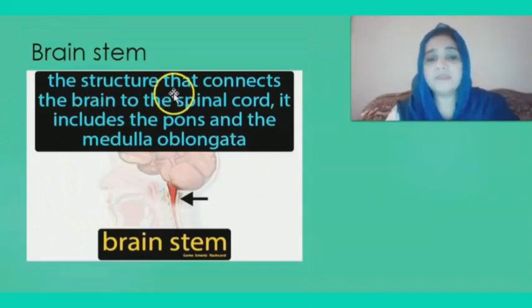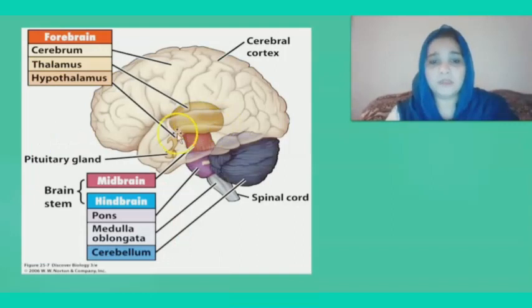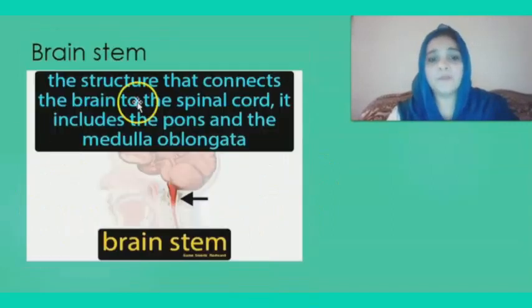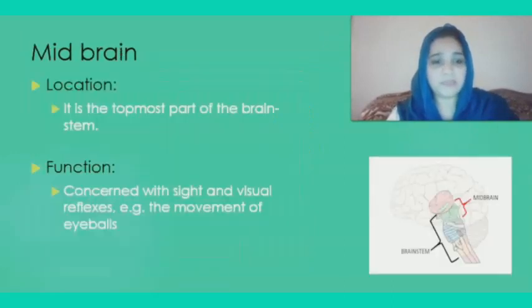The brain stem is the structure that connects the brain to the spinal cord. This is the stem-like structure. It connects the brain to the spinal cord. That's why it is known as the brain stem. It is composed of midbrain and hindbrain. The structure that connects the brain to the spinal cord, it includes the pons and the medulla oblongata. So, pons and medulla oblongata are present in the brain stem.